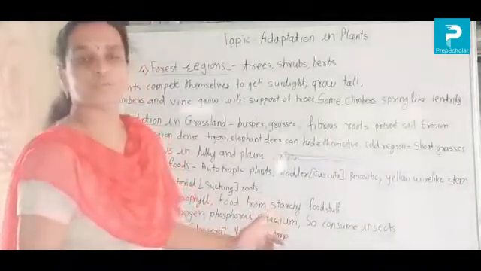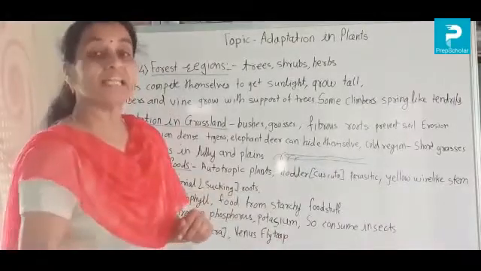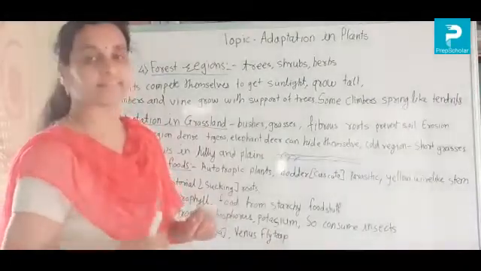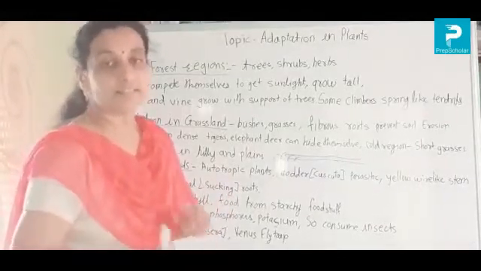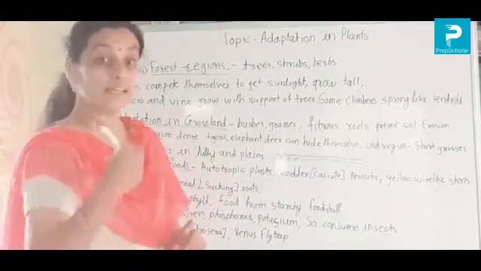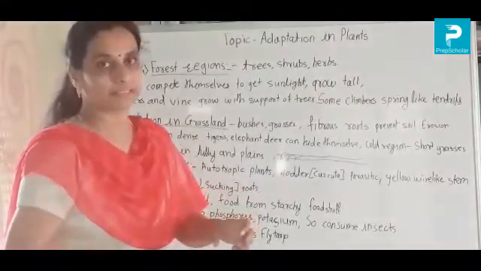For that, what do they do? They consume insects. Consume means they are eating insects. Yes. I understand you are thinking how plants can eat insects. Yes, but they are eating insects by using their different parts.